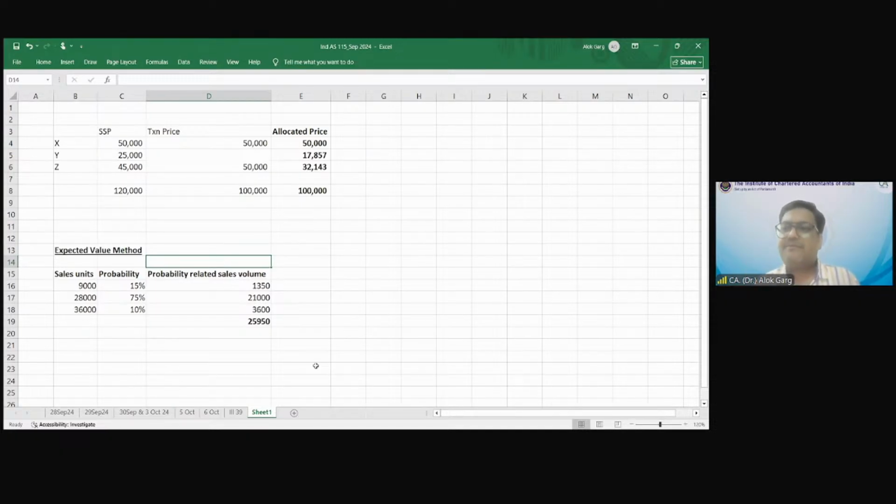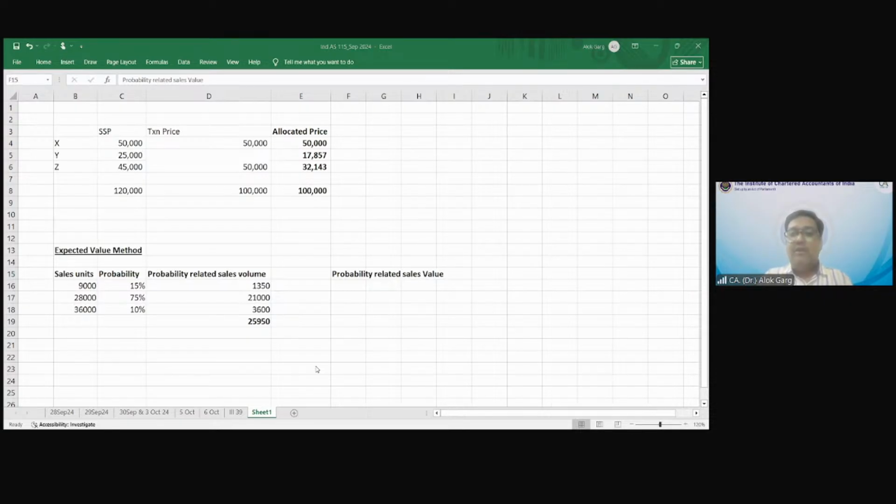For example, you said 80 rupees per unit, but this is the expected value. It could be higher, it could be lower. So at what value should I recognize revenue? What happens if it crosses 35,000 units? Then for the entire volume, the applicable price is 70 rupees. The next one is probability related sales value. You need to identify it also, and this will give you the per unit revenue recognition price.